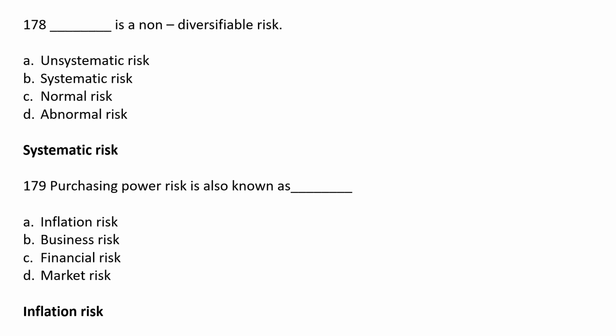Next MCQ, purchasing power risk is also known as dash. Option A inflation risk, option B business risk, option C financial risk, option D market risk. The correct answer is option A, inflation risk. So purchasing power risk is also known as inflation risk. It belongs to the external market, and whatever external risks are there in the marketplace, it is always called an inflation risk.